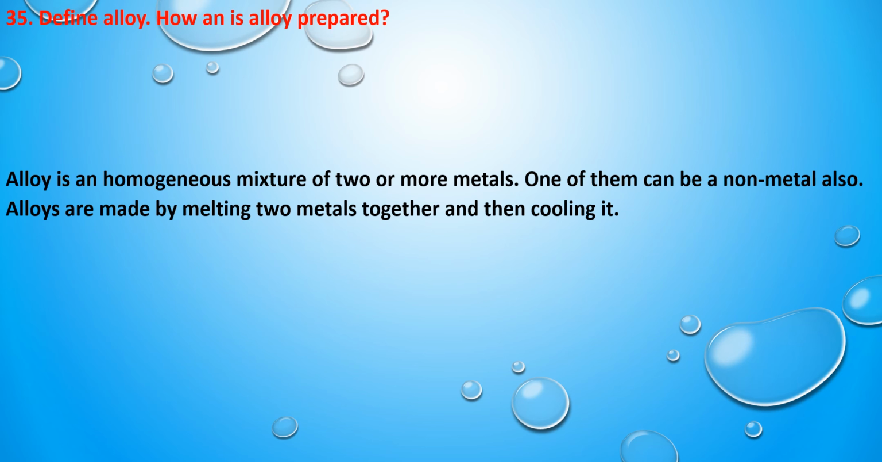So the next question is, define alloy, how an alloy is prepared. So first we have to define the alloy. Alloy is a homogeneous mixture of two or more metals. One of them can be a non-metal also. Alloys are also made by melting two metals together and then cooling it. So this is the process of making an alloy.